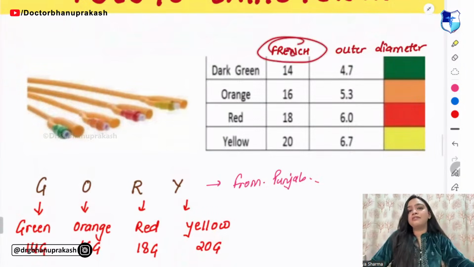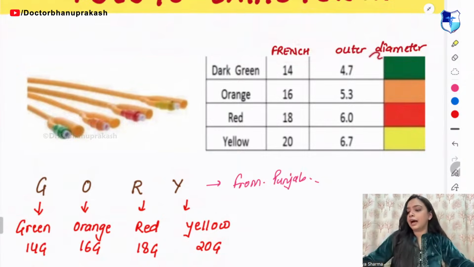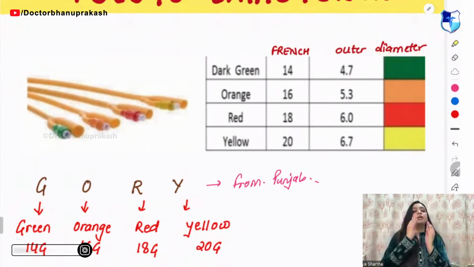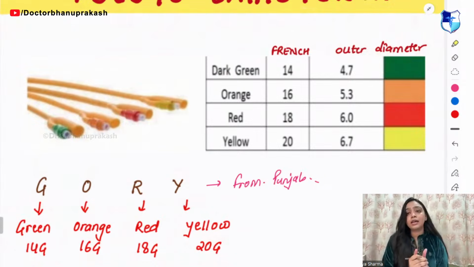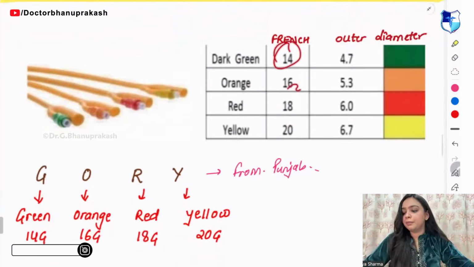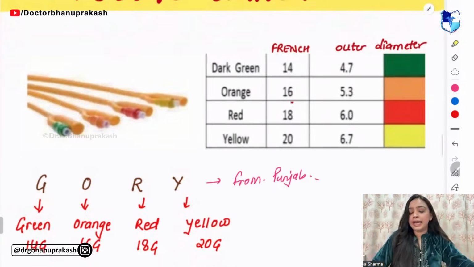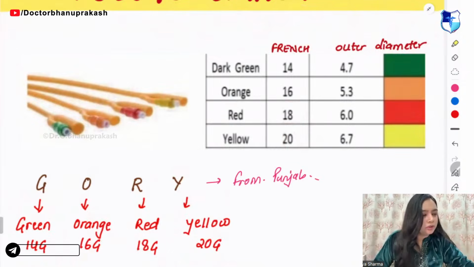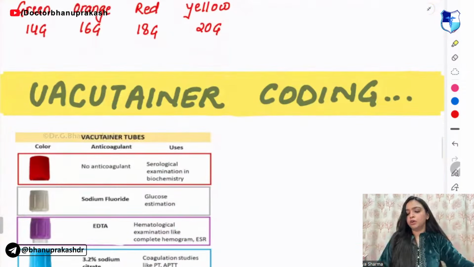Now, you have the diameters, the outer diameter and the inner diameters. The FR in it represents the diameter, right? The 14th diameter, the 16th diameter, 18th and 20th. Okay. Chalo.